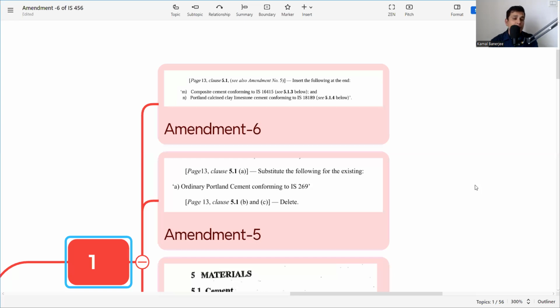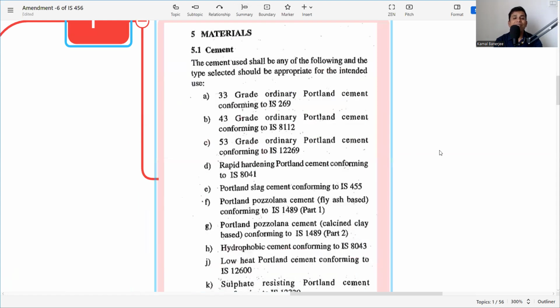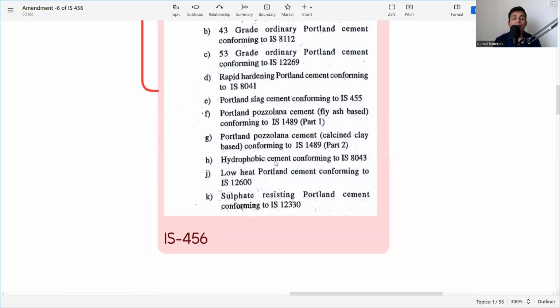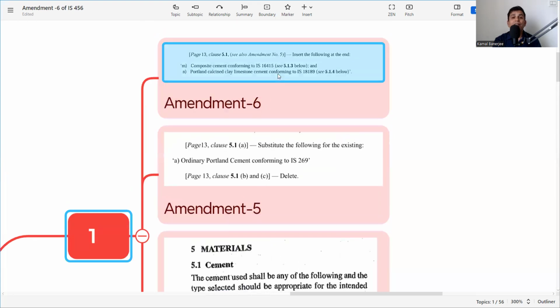Okay, now in Amendment 6, on page 13, clause 5.1, they said, insert the following at the end. So what is in clause 5.1? Clause 5.1 says the cement shall be any of the following, and the type selected should be appropriate for the intended use. So for reinforced concrete and or plain concrete, which cement can be used, that is the list. So in Amendment 6 they have said insert the following. There are two cements they have already incorporated. So they are saying see also Amendment 5.